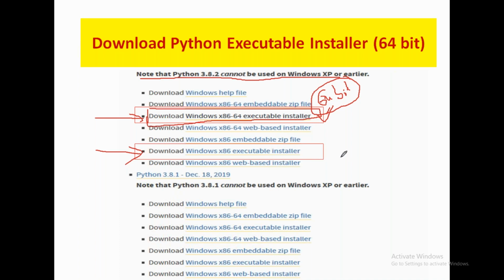If your system is 32-bit, then you have to download this. This install is for 32-bit. Clear? Is anyone using another OS like Linux or Mac, anyone other than Windows? If you are using Mac or Linux, don't worry, Python is available for all operating systems, so it is easy. You can download and install.